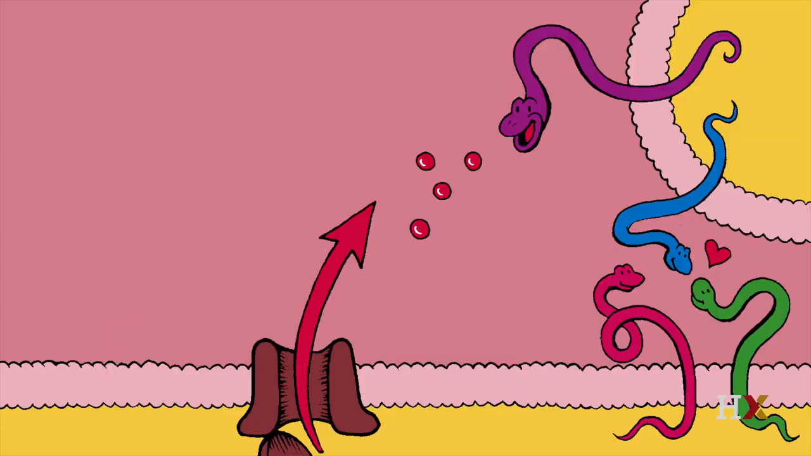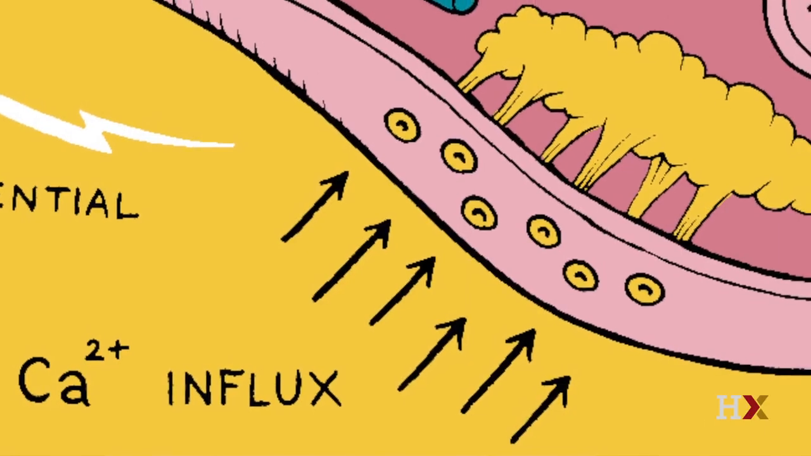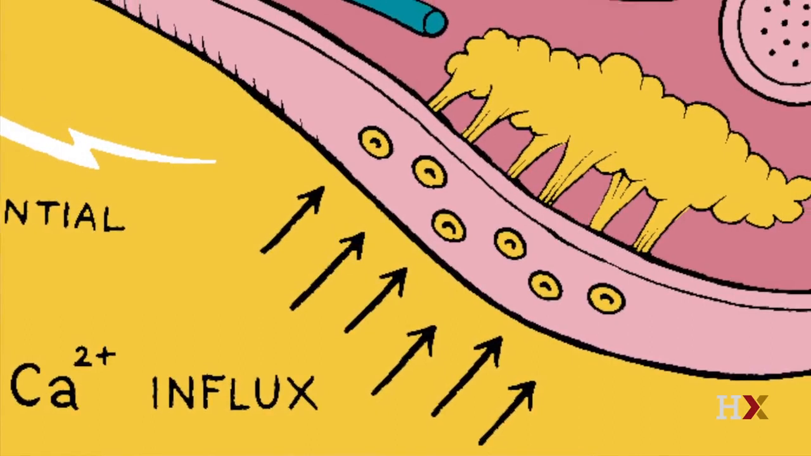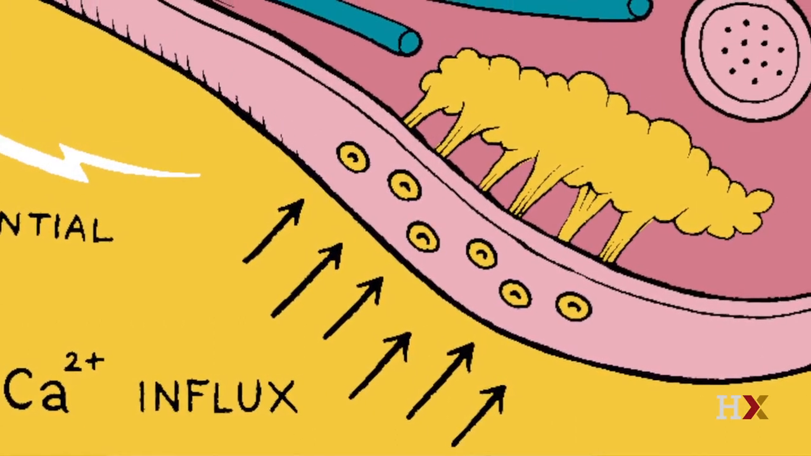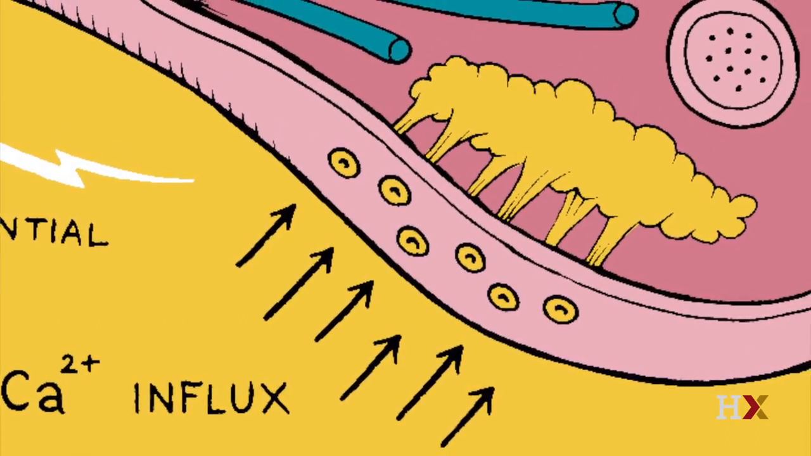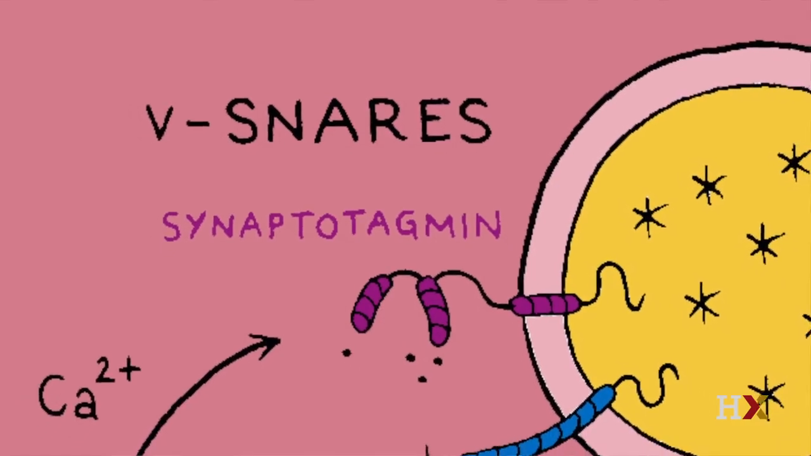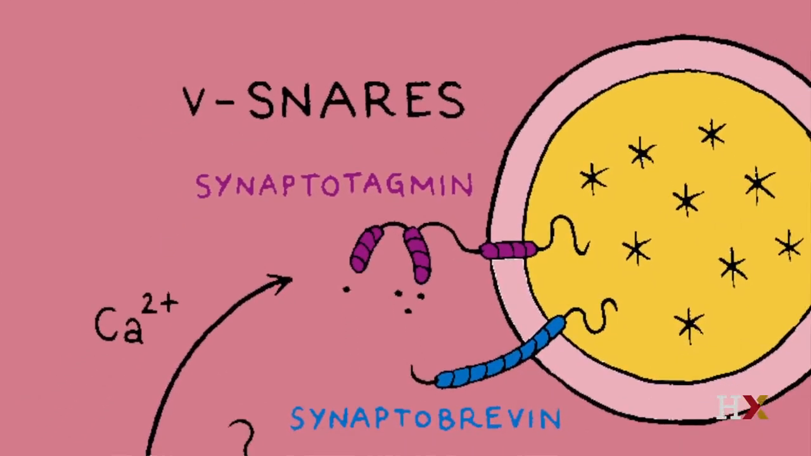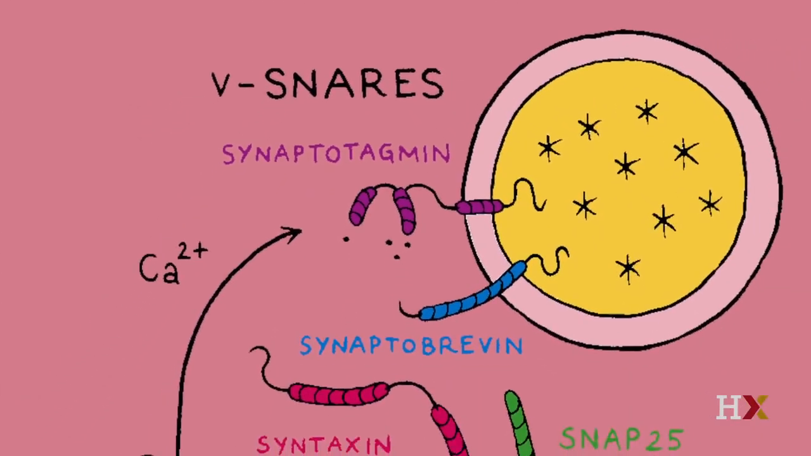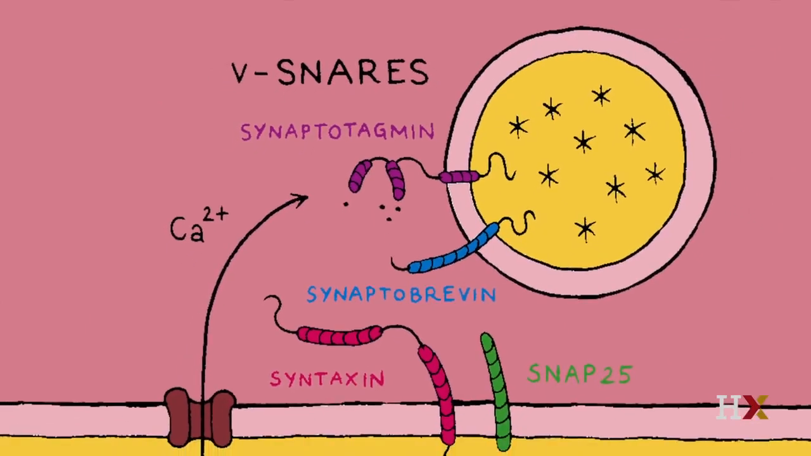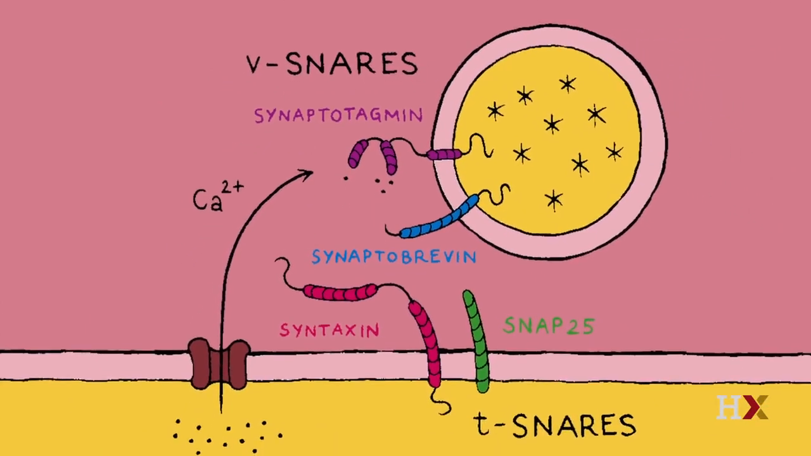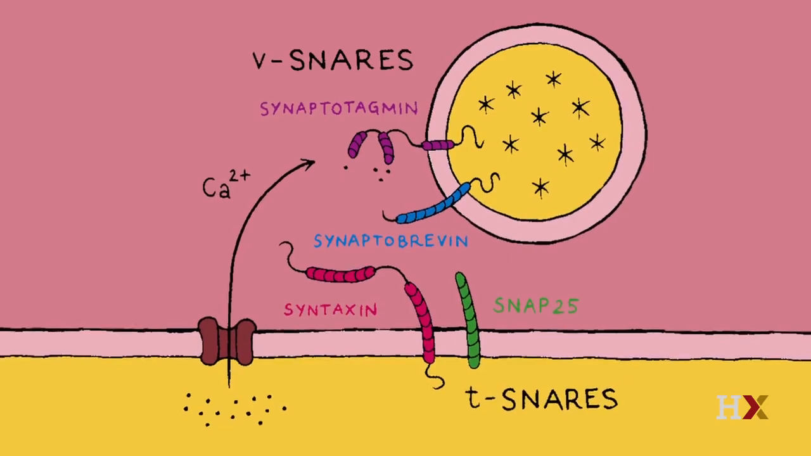Calcium modulates the interactions between the SNARE proteins on the vesicle and the presynaptic membrane. Voltage-dependent calcium channels open when the axon depolarizes, allowing calcium to flow into the cell at the presynaptic terminal. A SNARE protein called synaptotagmin binds calcium and speeds the vesicle release. This calcium-dependent vesicle fusion mechanism is what allows neurotransmitters to flow into the synaptic cleft.